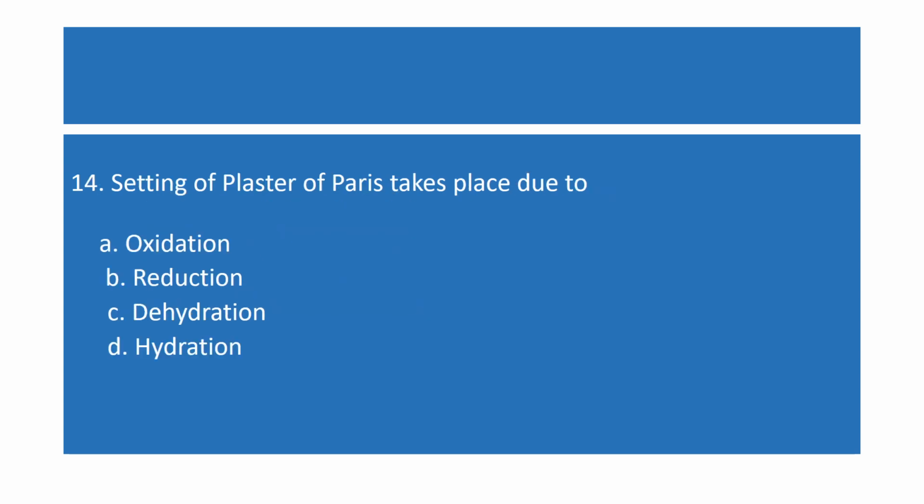Question number 14 is, setting of plaster of Paris takes place due to. You know the formula of plaster of Paris is CaSO4 dot half H2O. When it sets, it changes to gypsum, and the formula of gypsum is CaSO4 dot 2H2O. So which process is taking place here? The first one, oxidation, is wrong. Reduction is also wrong. Dehydration is also wrong because water is added here. So hydration is the correct answer.